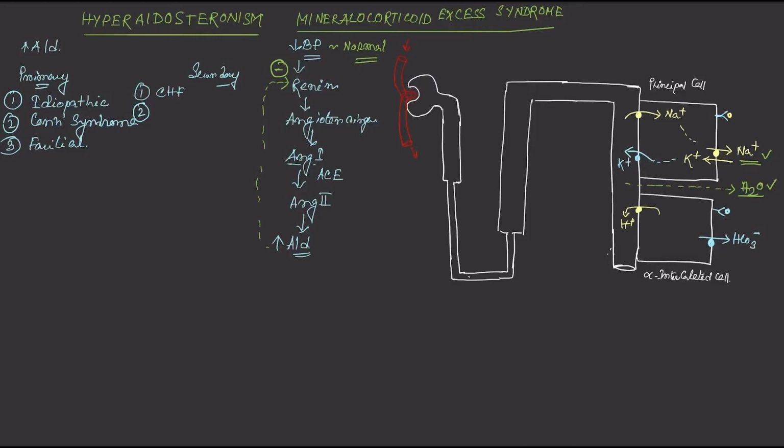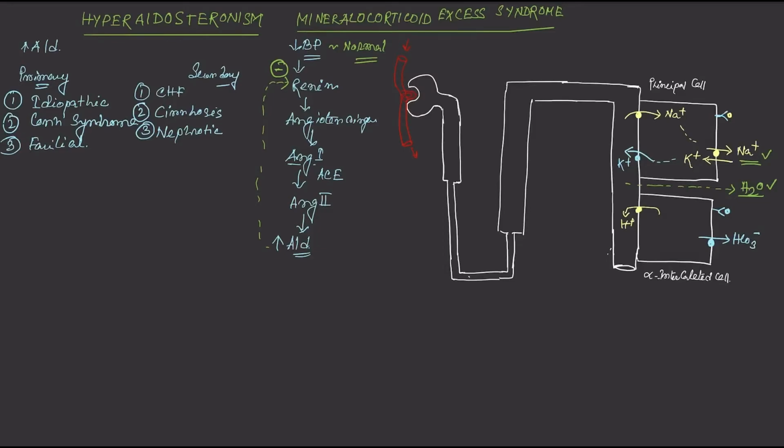Next, it may also occur in cirrhosis, and it can also occur in nephrotic syndrome. Now in both cirrhosis and nephrotic syndrome, the plasma protein content is decreased, decreasing the colloidal osmotic tension of the circulation and decreasing the circulating fluid volume.